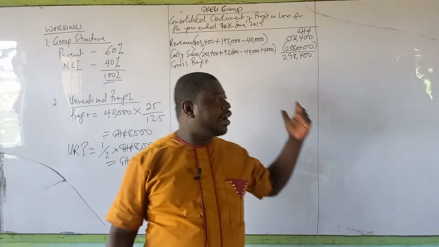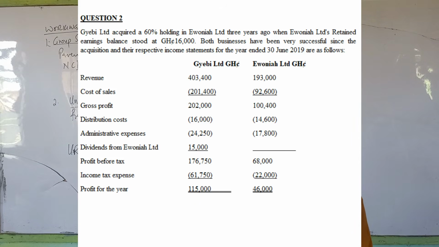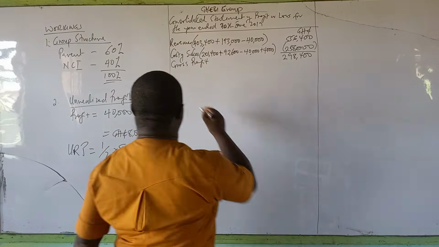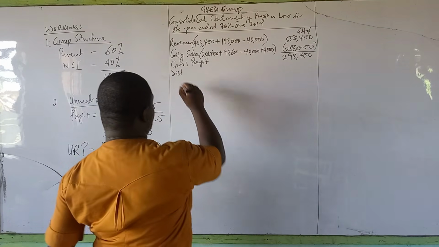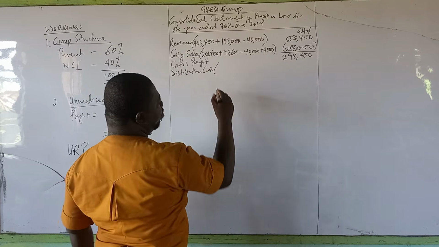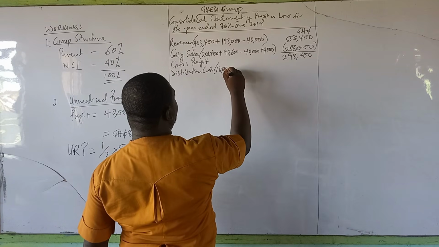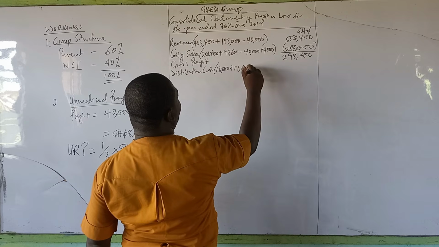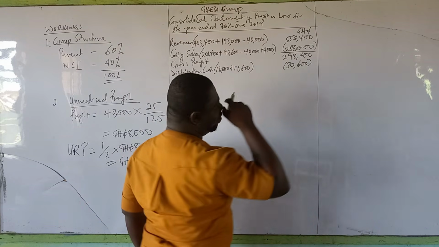Now that we have subtracted to get a gross profit, let's go back to the question. We have distribution costs and administrative costs. There are no adjustments affecting that, so let's quickly put them together. Remember that consolidation means adding across. So distribution cost for the parent was 16,000 and for the subsidiary is 14,600. So 16,000 plus 14,600 is going to give us 30,600. I put that in brackets.